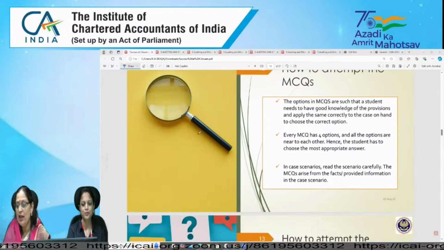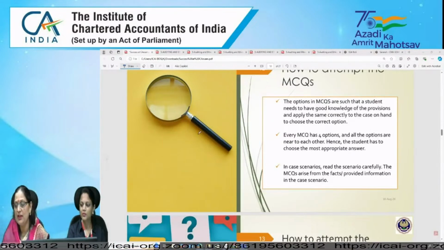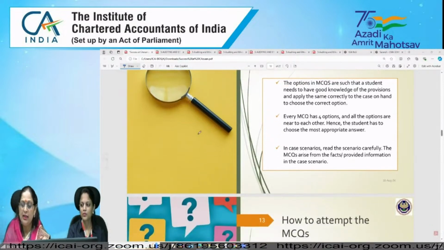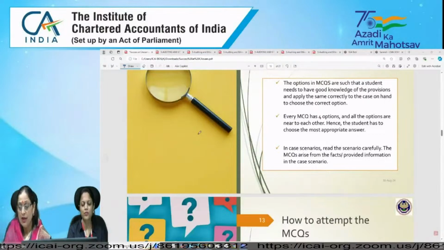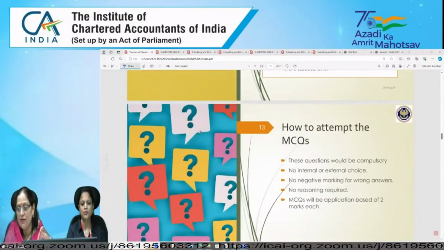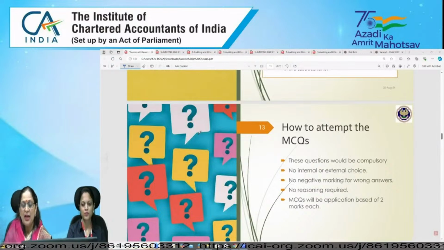And then every MCQ has 4 options, and all the options are near to each other. So you need to choose the most appropriate answer. And in case scenario, read the case scenario carefully, and whatever MCQ is given, you need to interlink it with the fact of the case. Okay. And you all are aware that these are the compulsory MCQs.